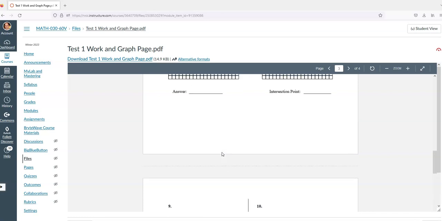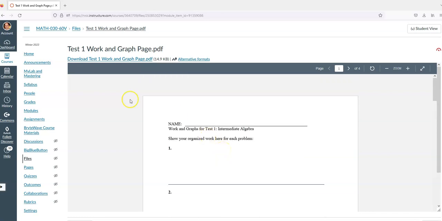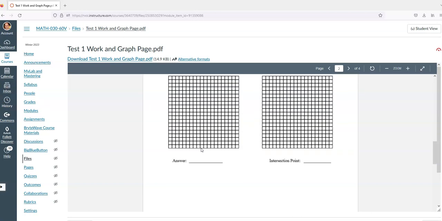So if you have a printer at home and you want to print it out the day of the test, that's fine. But if you don't have access to a printer right away, you might want to find a way between now and December 28th to print that out. And that's why I'm giving it to you in advance, so that you have enough time to print it out so that you'll be ready for the test. So I really do need the work organized on these pages. There's specific graphs and specific directions that go with that test.